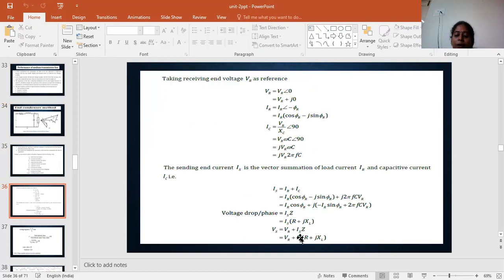So in the form of drop, Z, we can substitute R plus jXL. So Vs equal to VR plus IS into R plus jXL. Okay, this is the value for the sending end voltage. Vs minus VR equal to IS into R plus jXL.